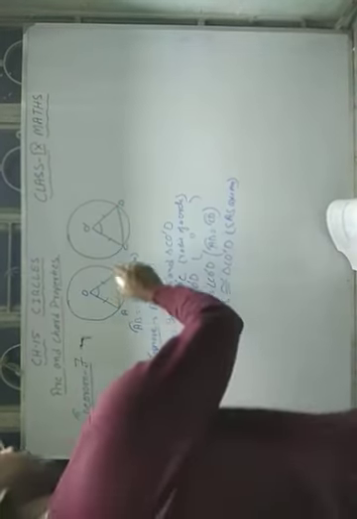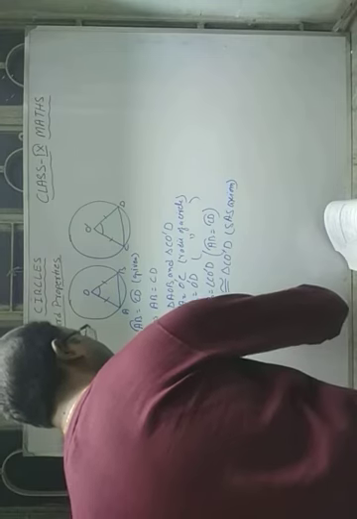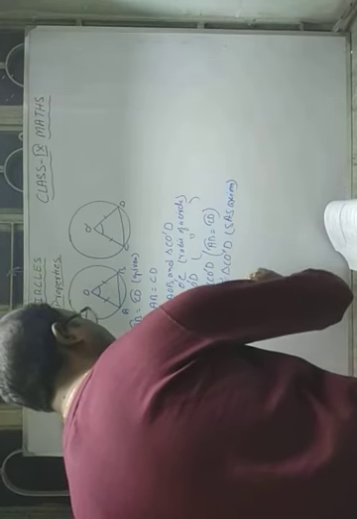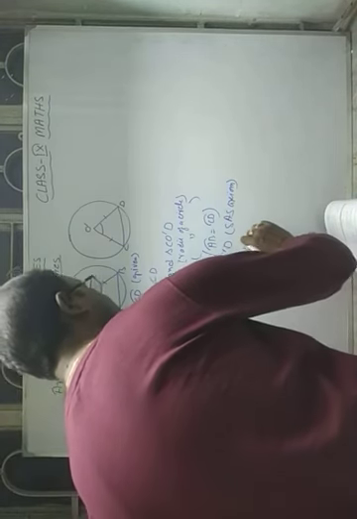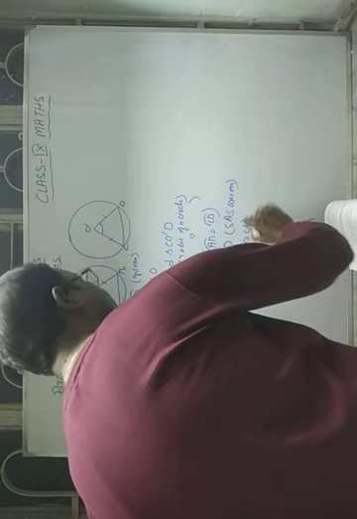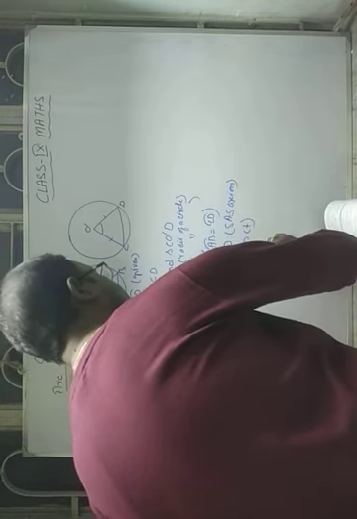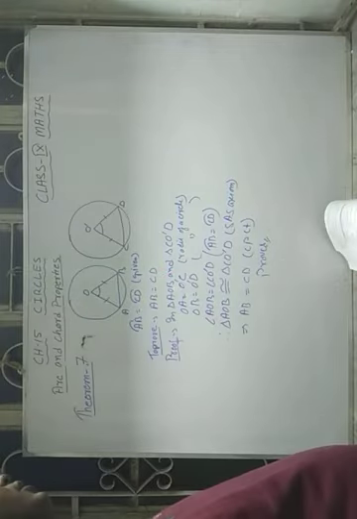By CPCT, this implies chord AB is equal to chord CD. It is proved. So in this way we can prove this theorem.